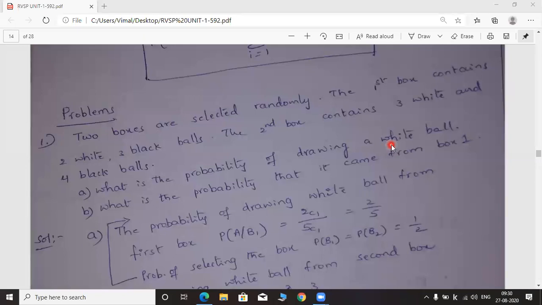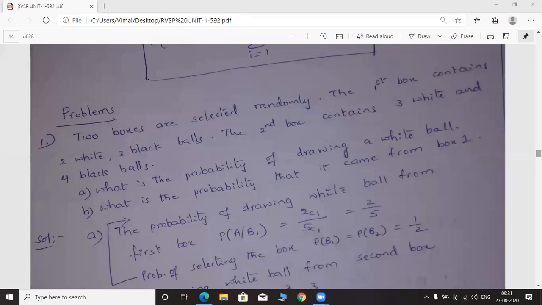That white ball may come from box 1 or that white ball may come from box 2. That is not mentioned here. So we have to calculate both probabilities. What is the probability of drawing a white ball from box 1? What is the probability of drawing a white ball from box 2? We have to calculate both and we have to add. That is called A bit.